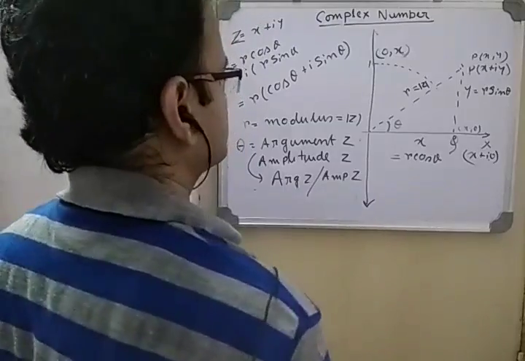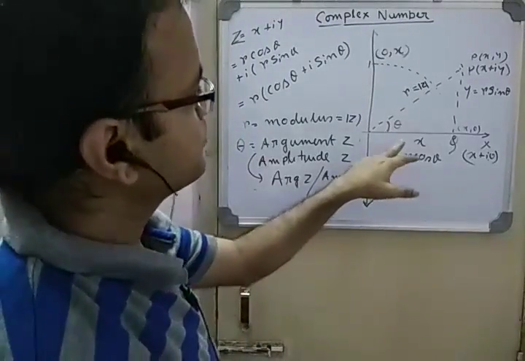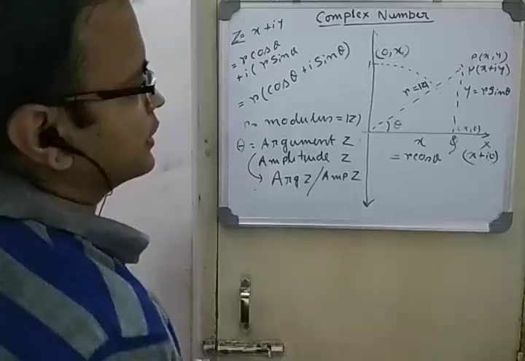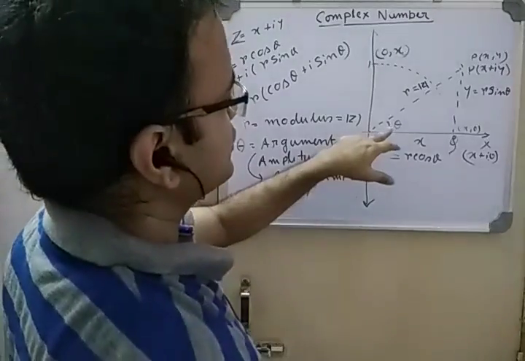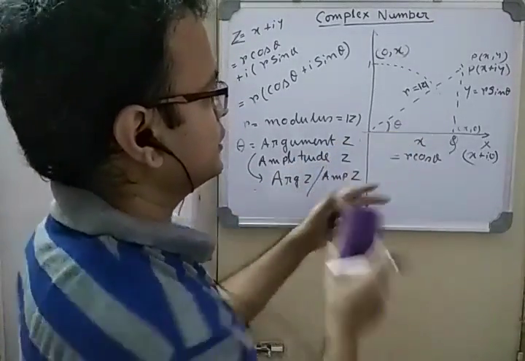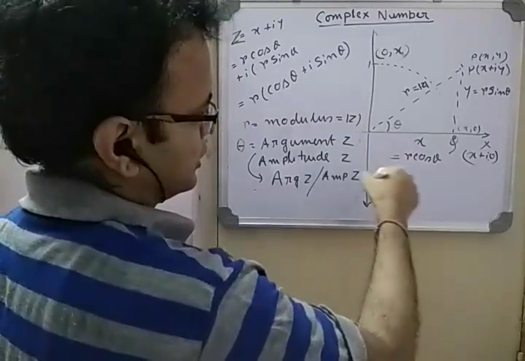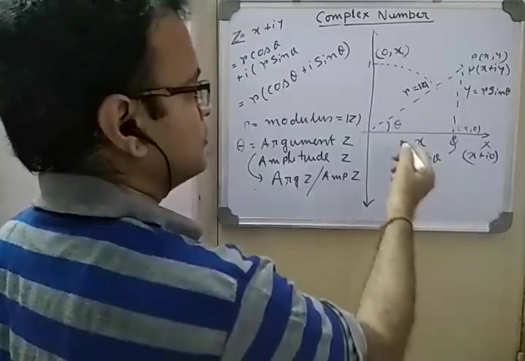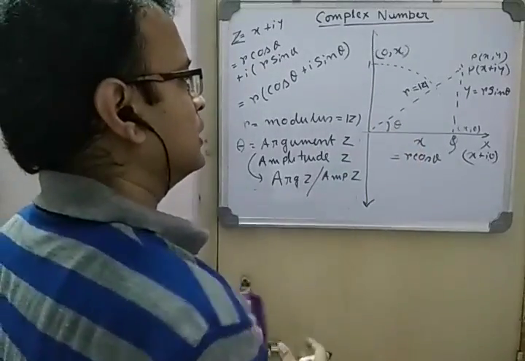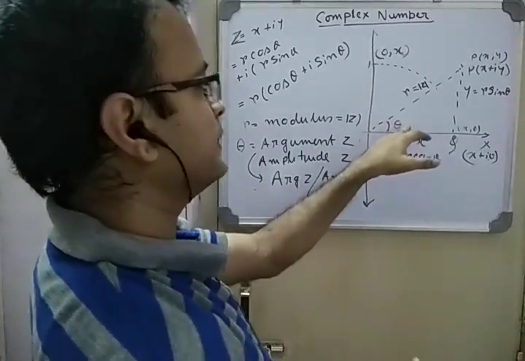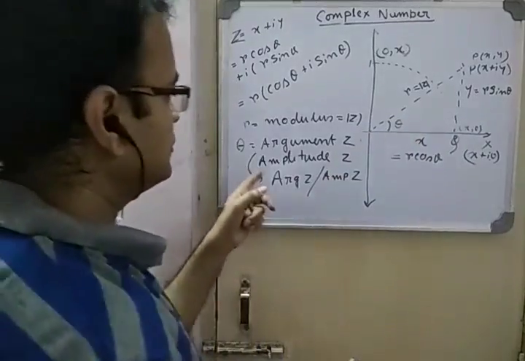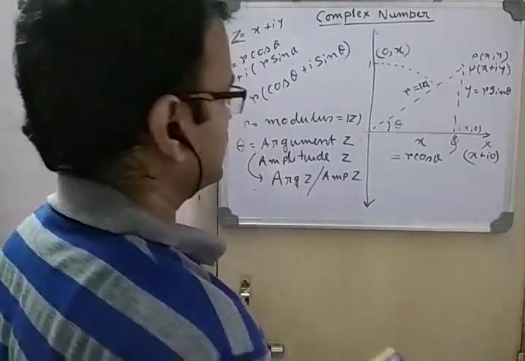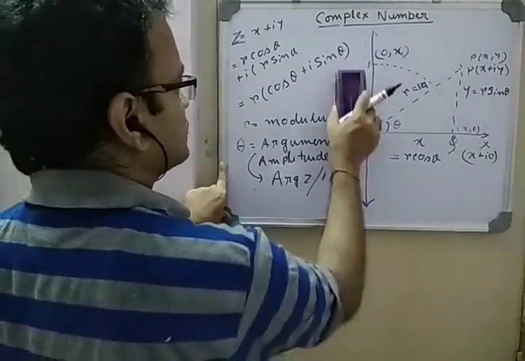Clearly theta can have many values. Like if theta is 30 degrees, and you rotate by 2 pi, you again come here, so 2 pi plus theta is also the same. Again 4 pi plus theta, again the same. So theta can have an infinite number of values. So the argument of z or amplitude of z can have an infinite number of values.